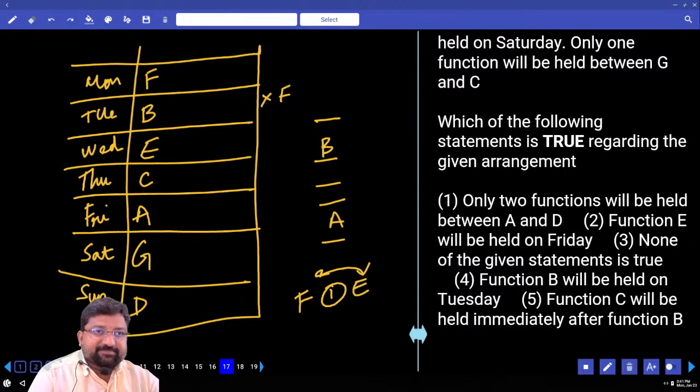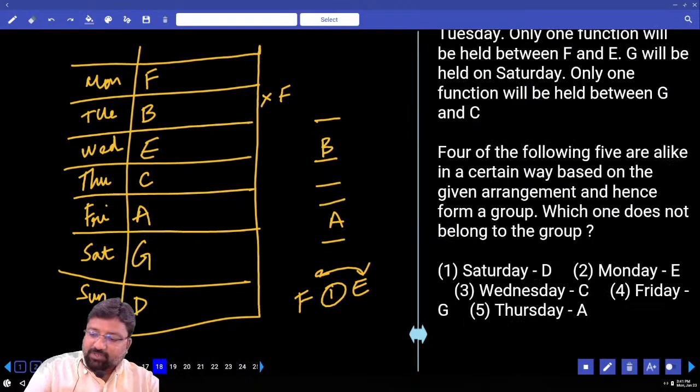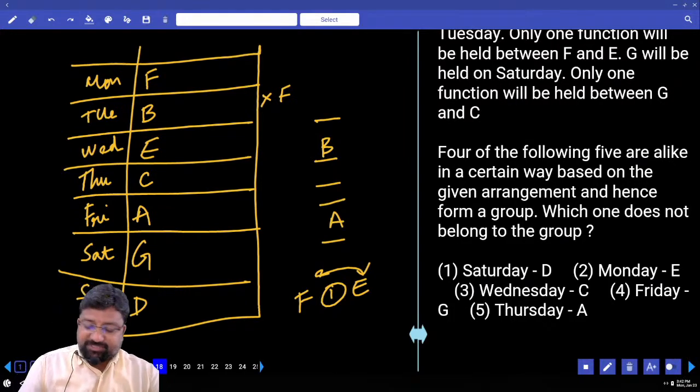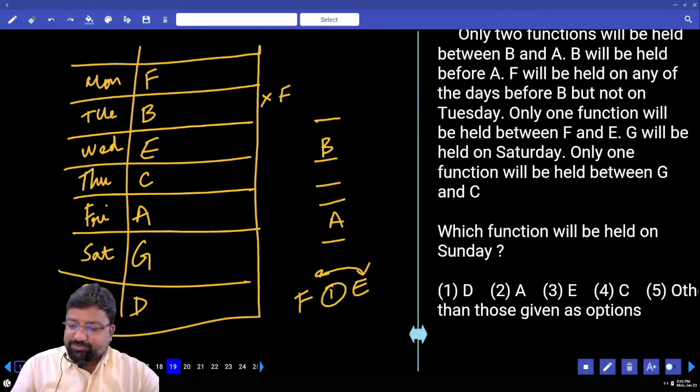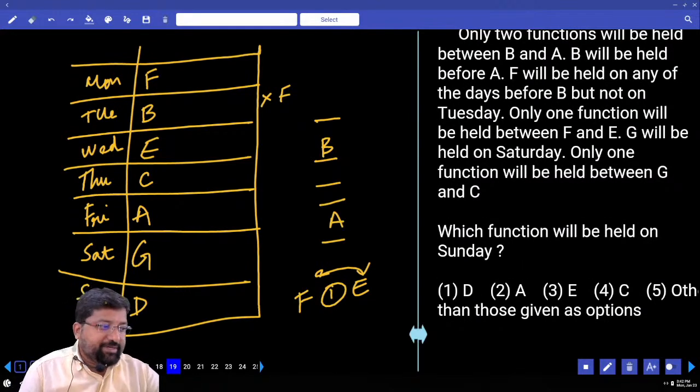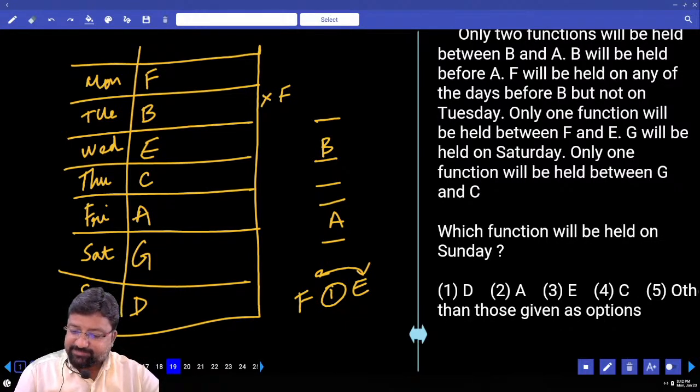Yes. Right. 18. 4 out of the following 5 are alike in a certain way based on the given arrangement, hence form a group. Saturday and D on adjacent days. Yes. Monday and E. There's a gap of 1 day between Monday and D. Wednesday and C adjacent. Friday and G adjacent. Thursday and A also adjacent. Which option? Second option. Which function will be held on Sunday? D. D for Delhi.